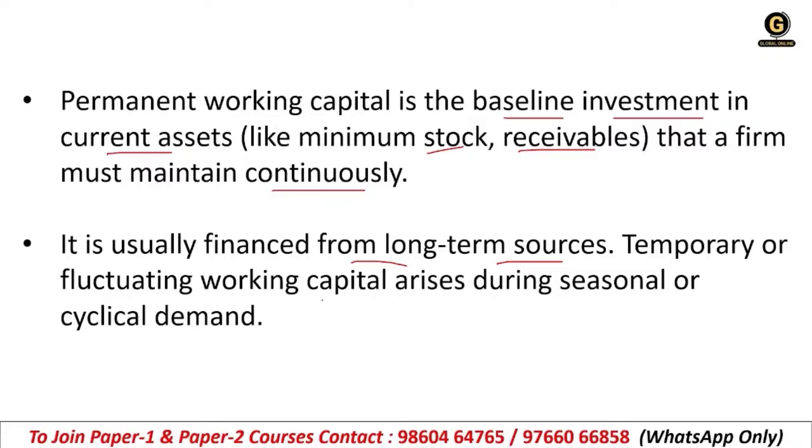Temporary or fluctuating working capital arises during the seasonal or cyclical demand. When the temporary fluctuating working capital arises, it is increasing during the seasonal or cyclical demand. Clear? So basically, the permanent working capital, what does it mean? The money that you're receiving, the source of the money is what? Your permanent investment, your long term investment. So the basic thing, the money which is coming from the long term sources, that is called permanent working capital, and that thing the company should maintain.